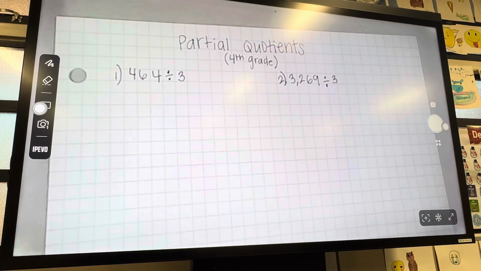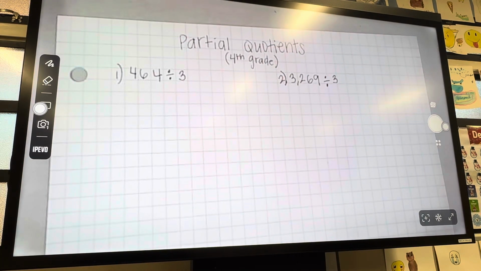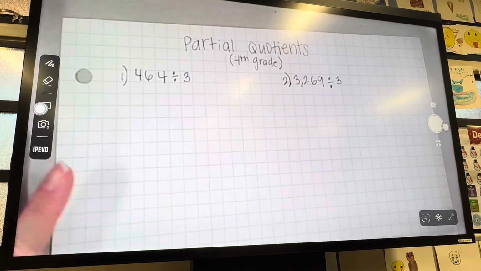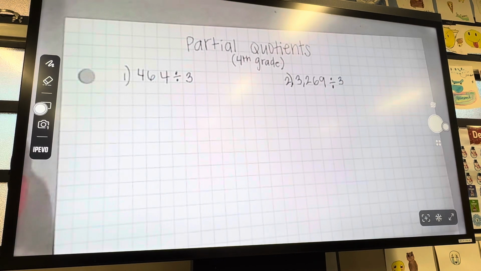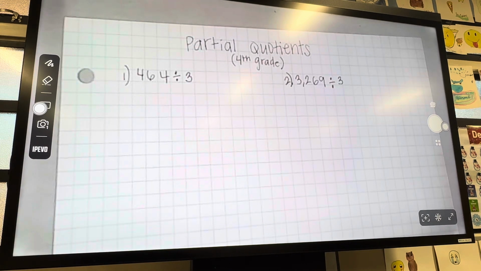Today I'm going to be talking about the partial quotient strategy for division. This is a 4th grade standard. It also is a 5th grade standard. So I'll show you what partial quotients are and why we do that versus the standard algorithm, which we also call long division. Just so you are aware, long division is not a standard until 6th grade. So in 4th and 5th grade, students are going to be asked to use the partial quotient strategy.